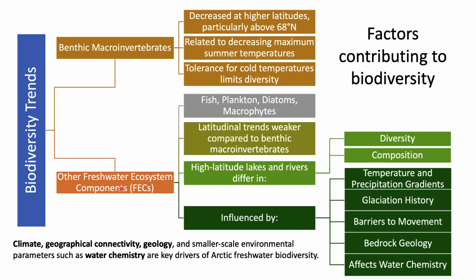And other freshwater ecosystem components which affect the biodiversity include fish, plankton, diatoms and macrophytes. The latitudinal trends are weaker compared to the benthic macroinvertebrates. For these species, fish, plankton, diatoms and macrophytes, the diversity trend is much weaker. Similarly, high latitude lakes and rivers differ in diversity in comparison. And all these factors are affected by temperature and precipitation gradients, glaciation history, barriers to movement and bedrock geology, which is also affected by water chemistry. So these are all the various factors that contribute to biodiversity.